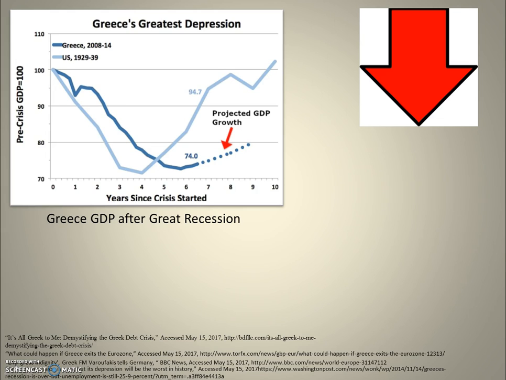As seen, the GDP, which stands for Gross Domestic Product, has dropped 26% at its lowest within 6 years of the Depression. GDP is what's used to measure economic progress, which had a large decline in Greece in the year of 2013. The Great Recession largely affected Greece. It is the cause of failure in their markets.